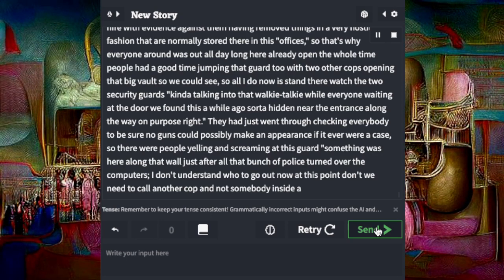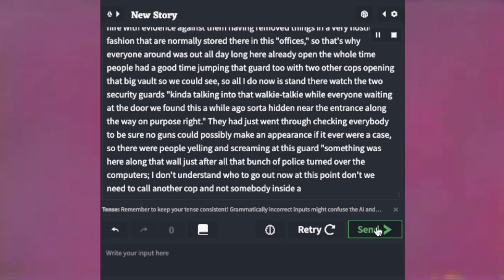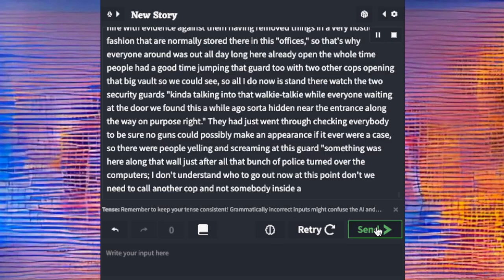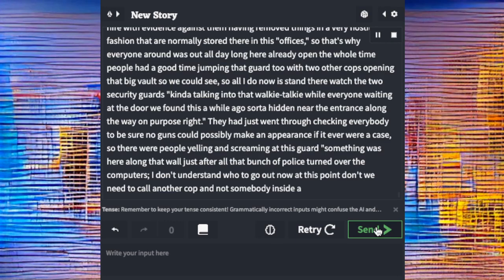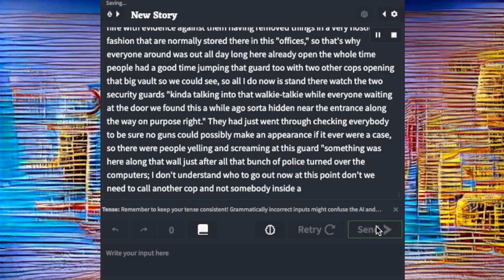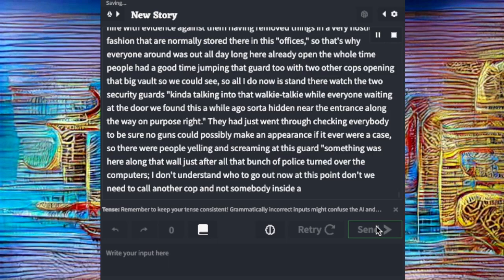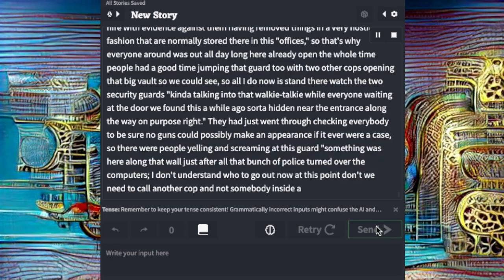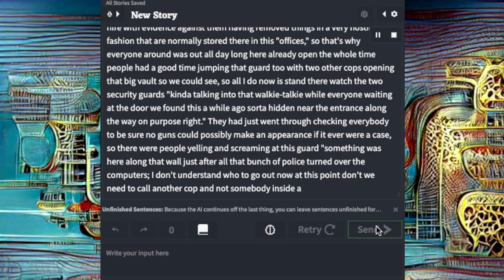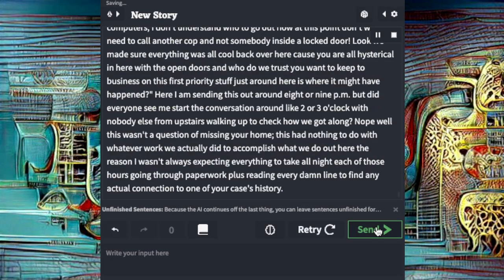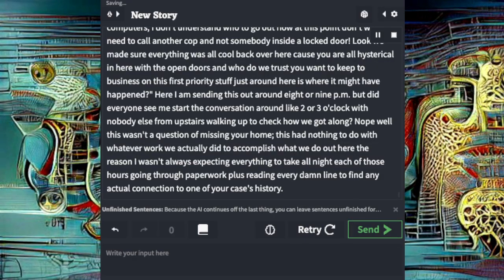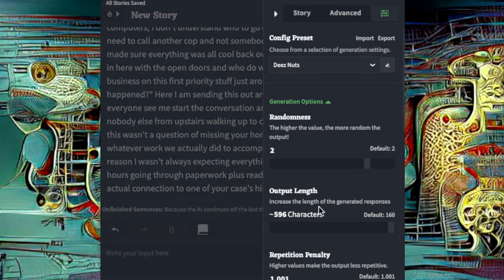We found this a while ago, sort of hidden near the entrance along the way on purpose, right? I had just went through checking everybody to be sure no guns could possibly make an appearance if it ever were a case. So there were people yelling and screaming at this guard something was here along that wall just after all that bunch of police turned over the computers. I don't understand who to go out now. At this point, don't we need to call another cop and not somebody inside a locked door?